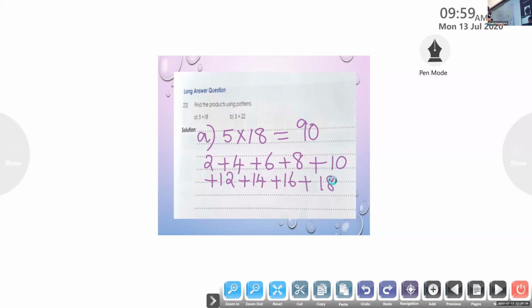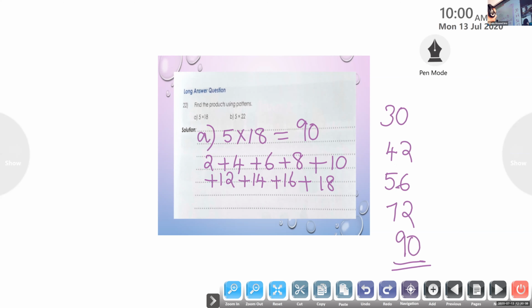2 plus 4, ma'am, I got 6. 6 plus 6, 12. 12 plus 8, 20. 20 plus 10, 30. Again 30 plus 12, it's 42. 42 plus 14, 56. Now 56 plus 16, 72. Now 72 plus 18, that is 90.